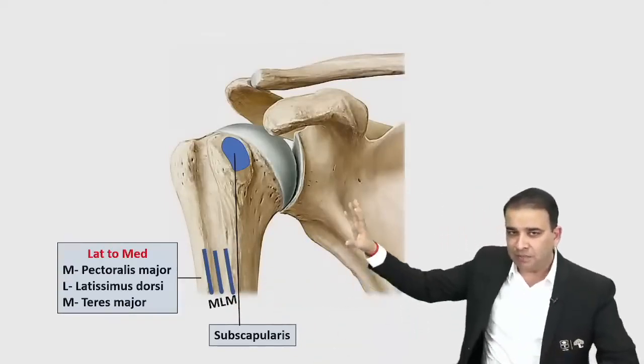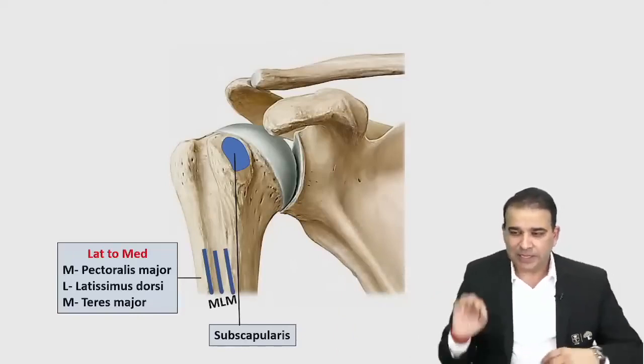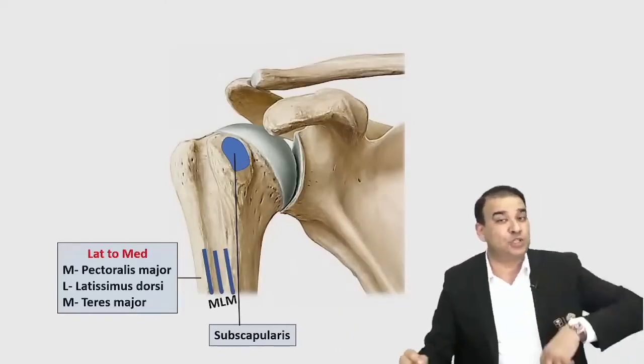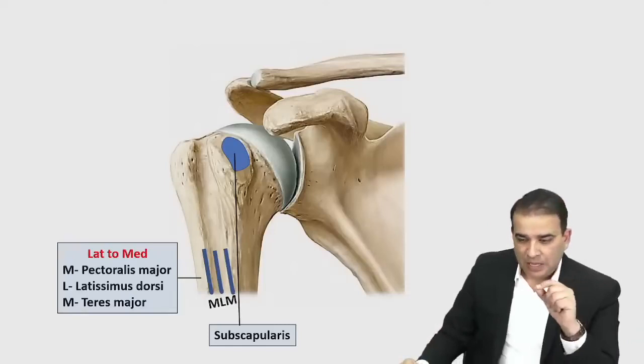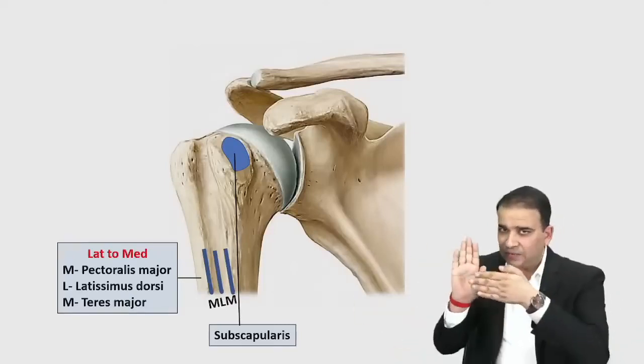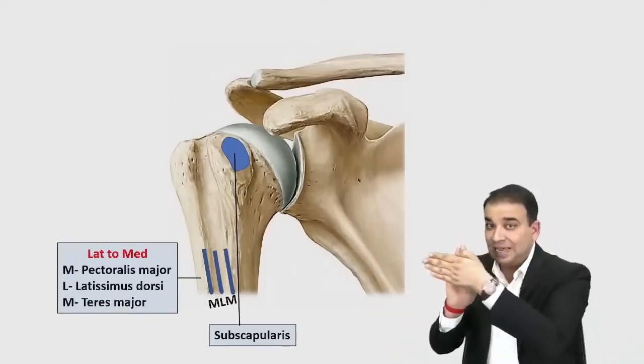The reason I'm going with these muscles together is, it doesn't make a difference where the muscle is originating from. Insertion is important here. Subscapularis is coming from the anterior surface of scapula and it is going toward the front of the humerus.